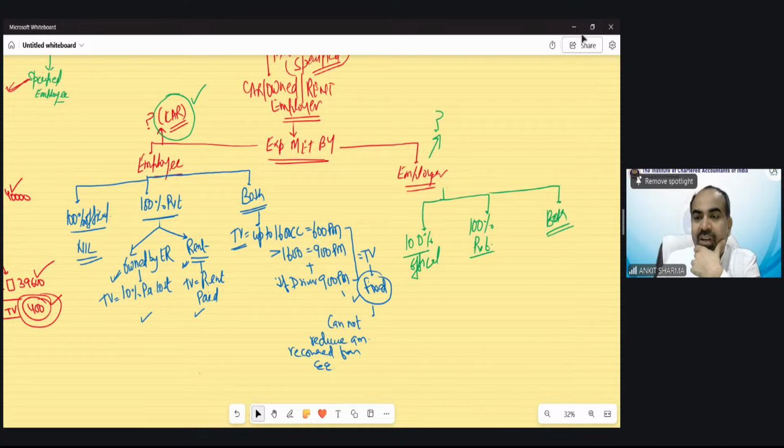Shraddha is saying, which driver is okay with 900 rupees salary these days? You should be okay because the taxable value would be low. If it is increased, your taxable value is going to increase. So the limit has not been raised yet. Okay.